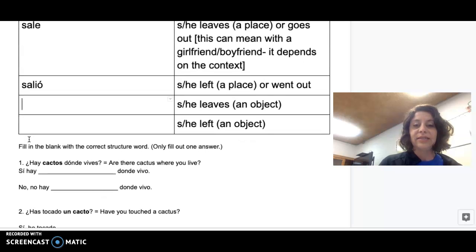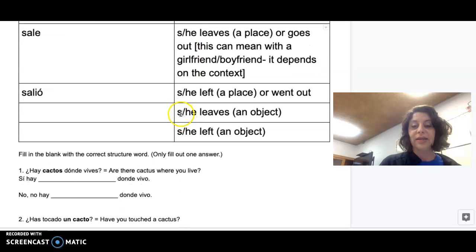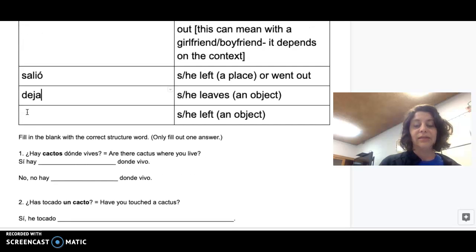The next one is he or she leaves an object. Okay, so there's a little difference. We have leaving a place up here with sale and salió, and now we have a new word for leaving an object. Okay, so he or she leaves an object is deja. Okay, and in the past tense then, I'm going to put that accent on the O, and it's going to be dejó.